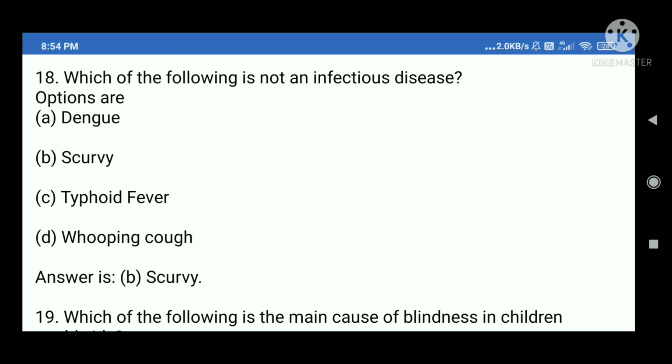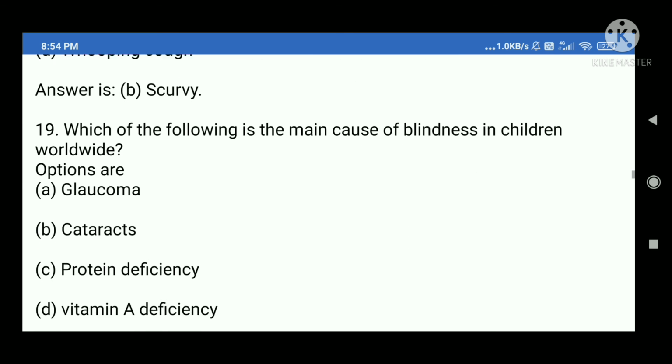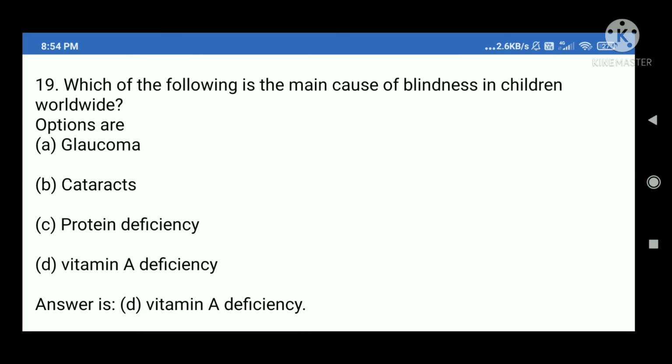18. Which of the following is not an infectious disease? Options are A. Dengue, B. Scurvy, C. Typhoid fever, D. Whooping cough. Answer is B. Scurvy.